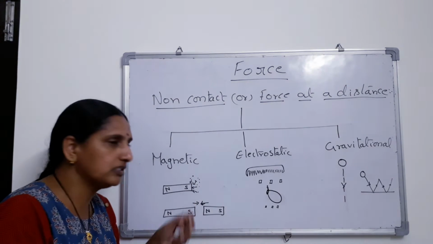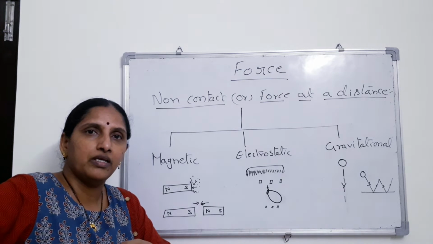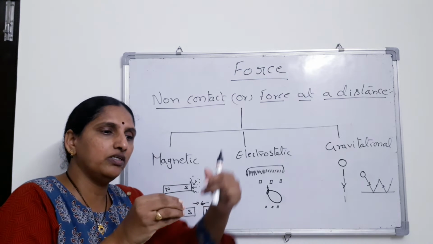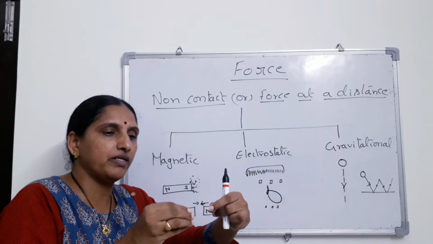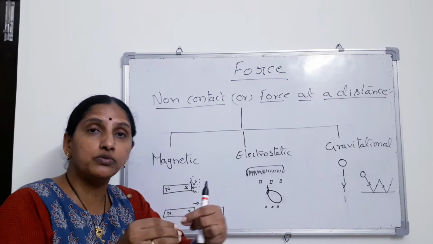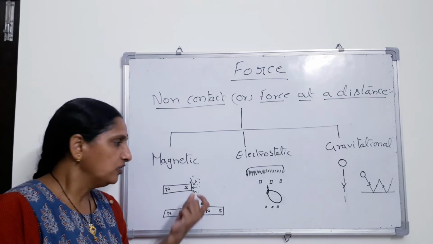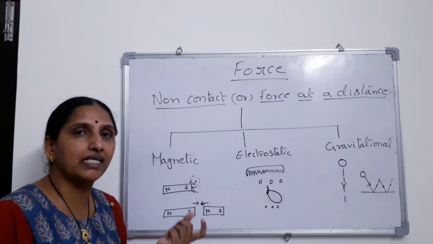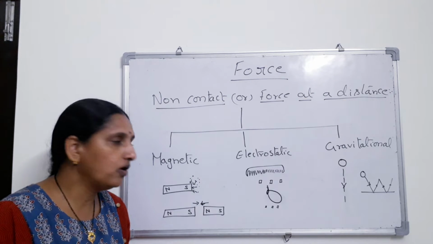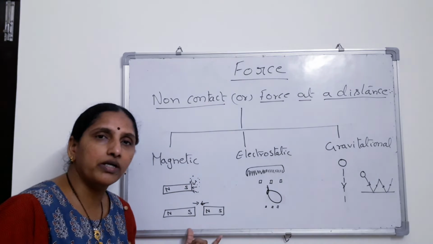That means this magnet is not going there and touching it and then bringing it towards itself. Did you understand? The magnet is here only and the dust is here, and these iron dust particles are pulled towards the pole. So this pulling force is again an invisible non-contact force. So magnetic forces are non-contact forces.